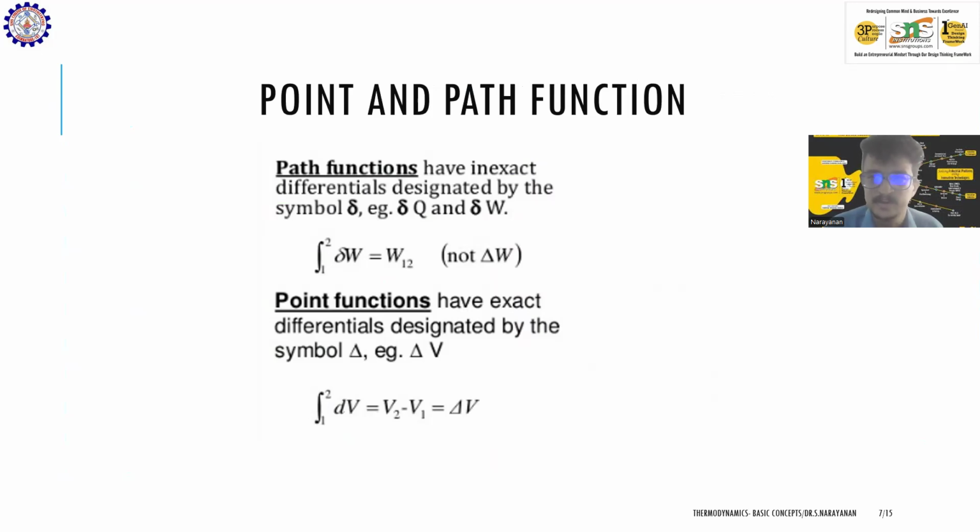So at the start of a process, if I say pressure is 1 bar, pressure is a point function. At the start of a compression process, temperature is 20 degrees Celsius. Temperature is a point function. So now to define a path function, I have to get the process completed. So when air is compressed from 1 bar to 10 bar, I have to supply 10 kilowatt of work. So that 10 kilowatt can be supplied only when the process is completed. So that is the path function. Work is the path function. Heat is the path function.